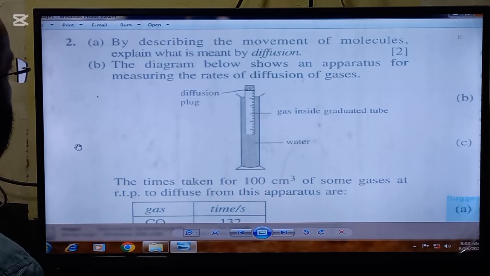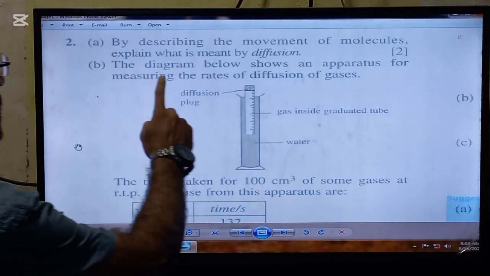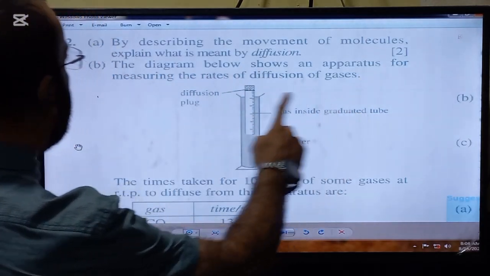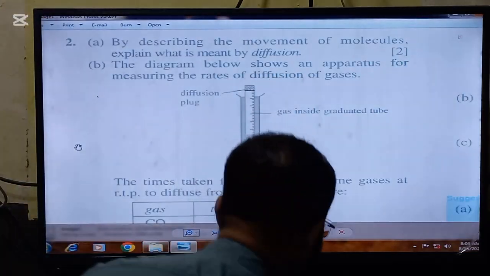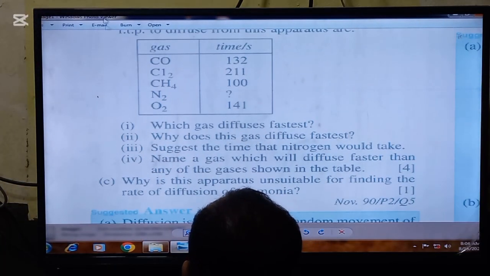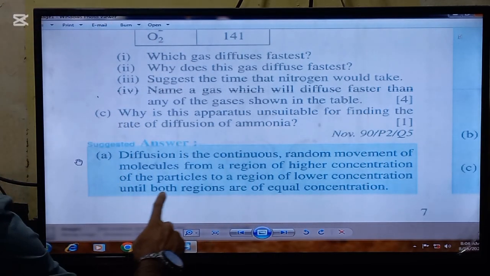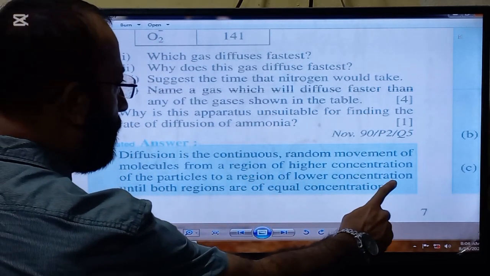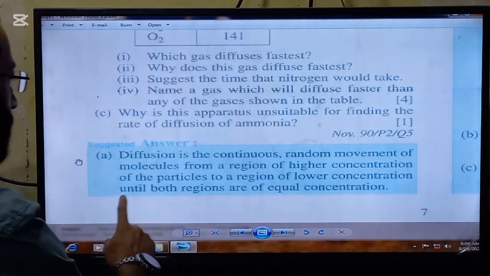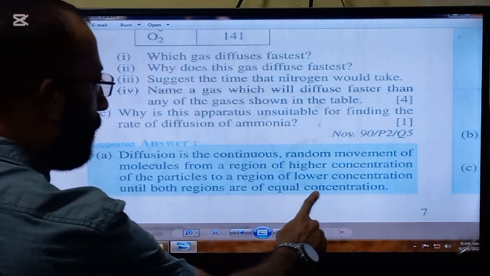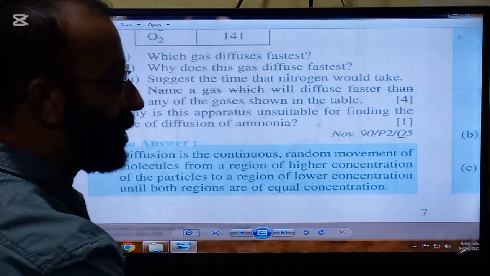Here is another question. The statement of the A part is, by describing the movement of molecules, explain what is meant by diffusion. And here is the answer. Diffusion is the continuous random movement of the molecules from a region of higher concentration of the particles to a region of lower concentration until both regions are of equal concentration.